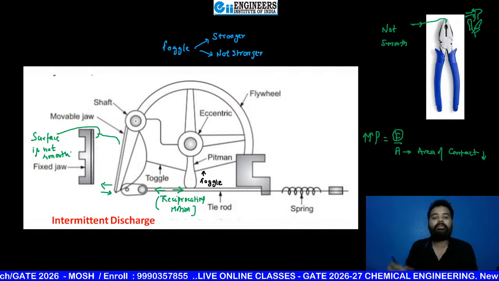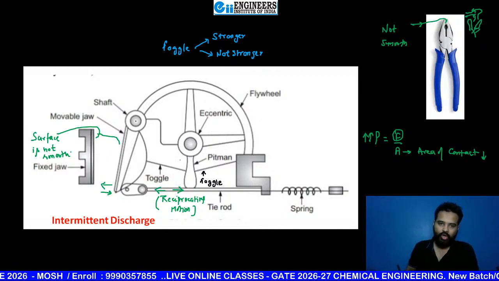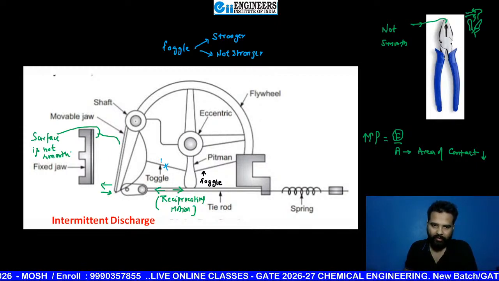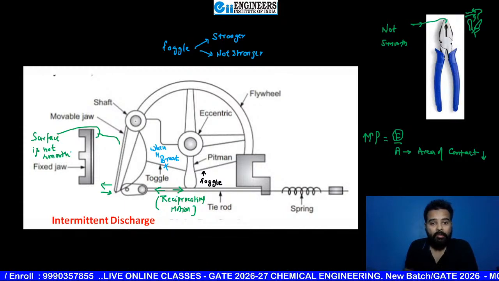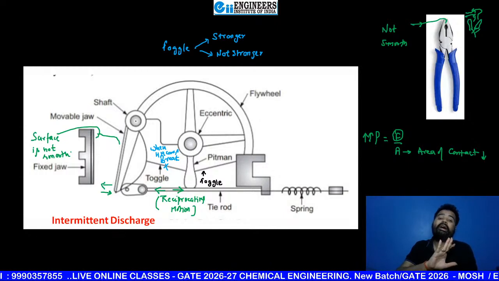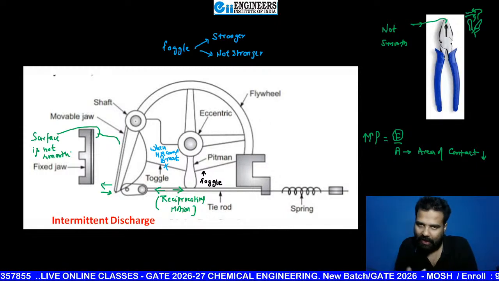So what will happen, beta? When some hard material comes, this toggle is going to break. When it breaks, the jaws are unable to crush the hard material, and one alarm will rise there.